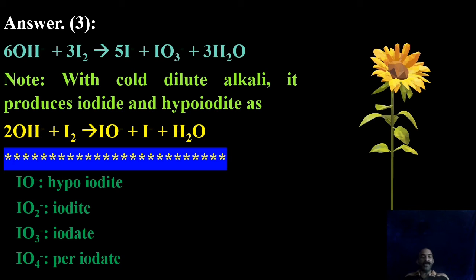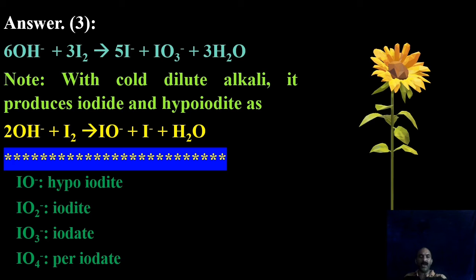Similar rule is applied for iodite and iodate. So the middle two ones are iodite and iodate. For a lower state we use hypo, and for a still higher state, we use hyper. So that oxidation state which is lower than in iodite is called hypoiodite.